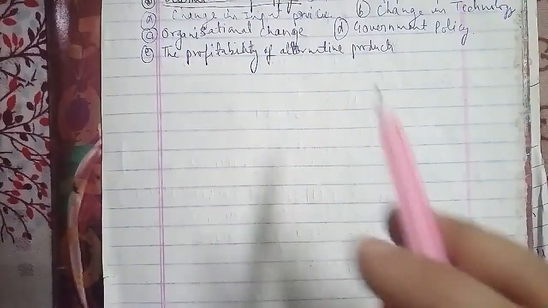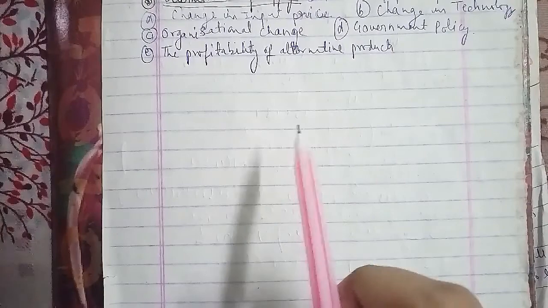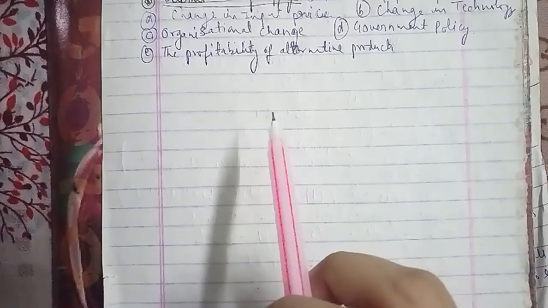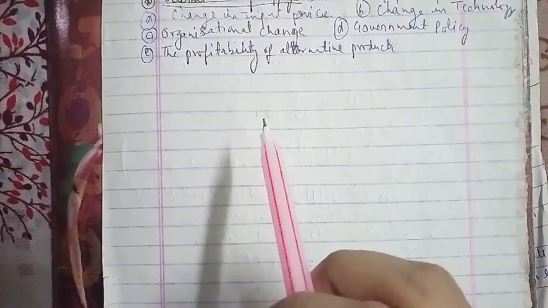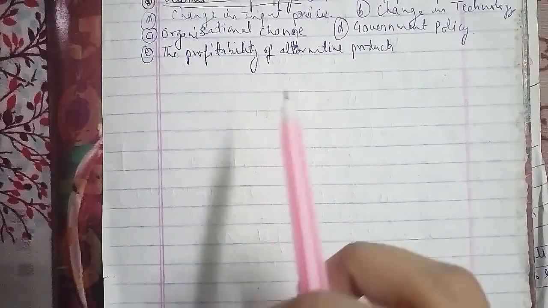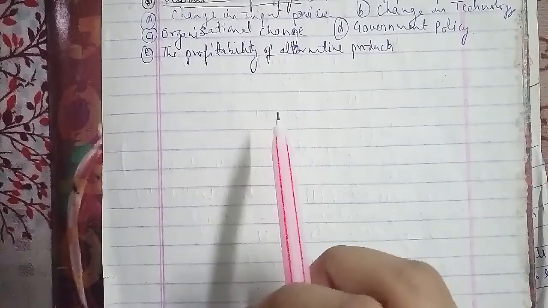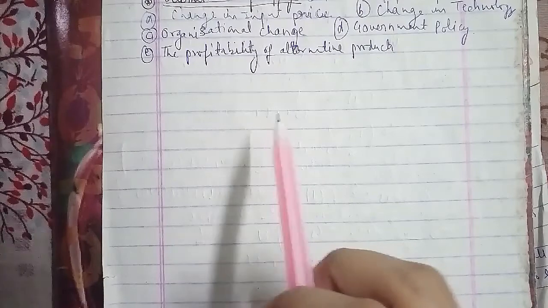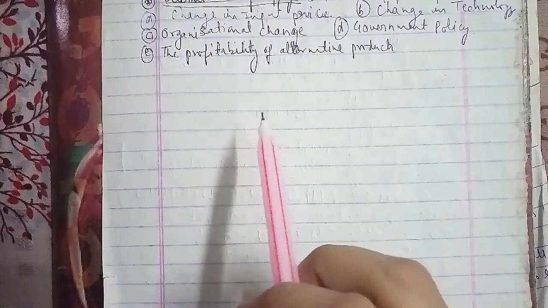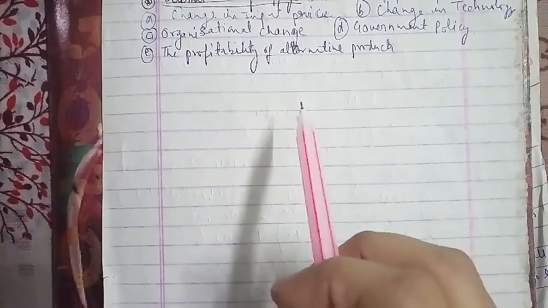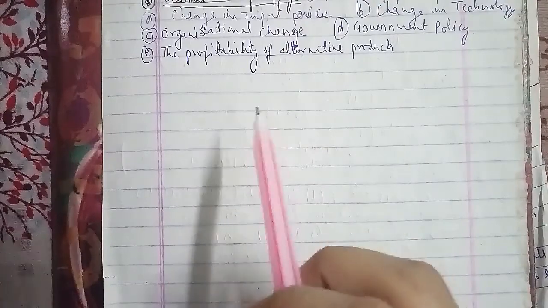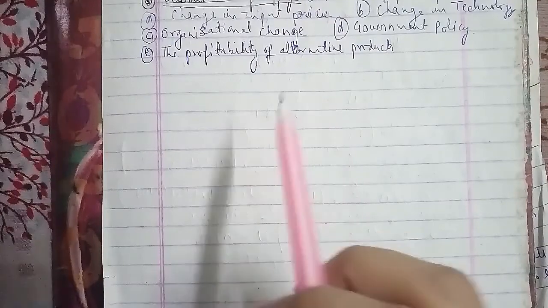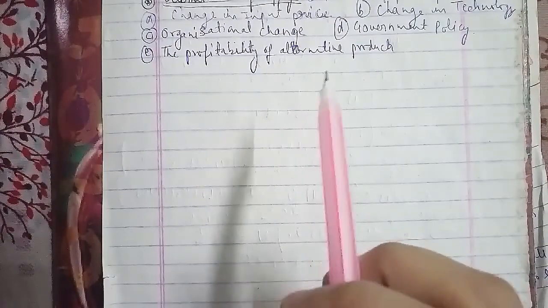For example, car companies typically make several different car models in the same factory. If there is more demand for one model and its price rises, they will switch more of their assembly lines to making that model, and the supply of the other models will fall. So the first is the cost of production, and the second is the profitability of goods in joint supply.